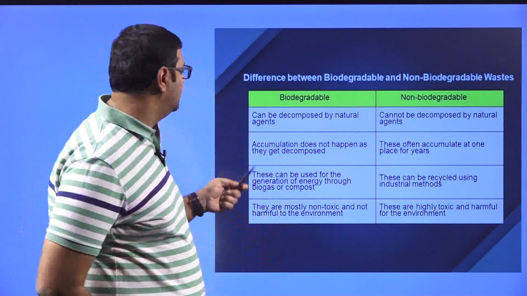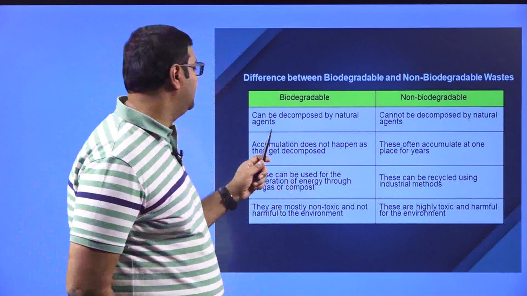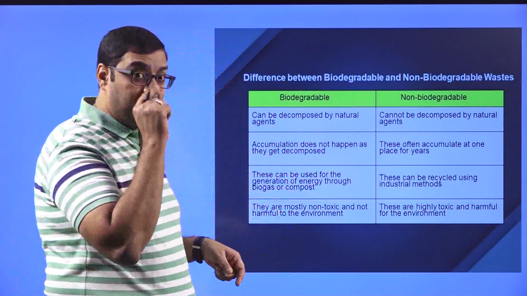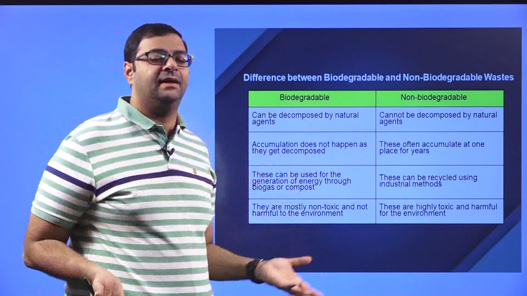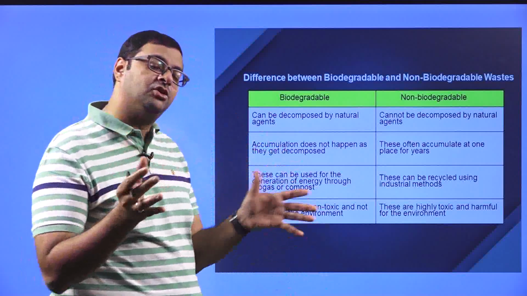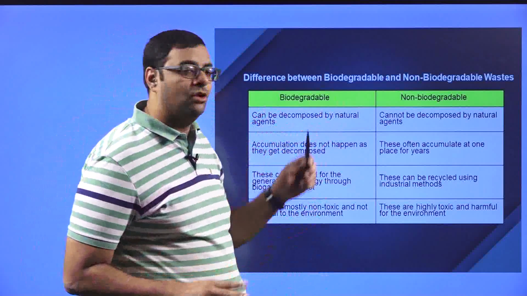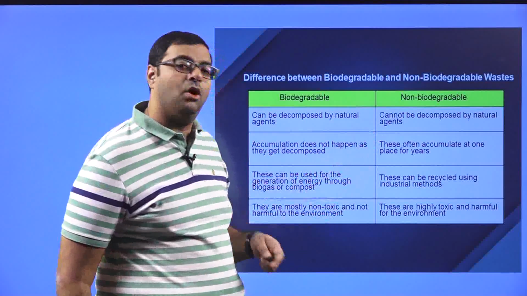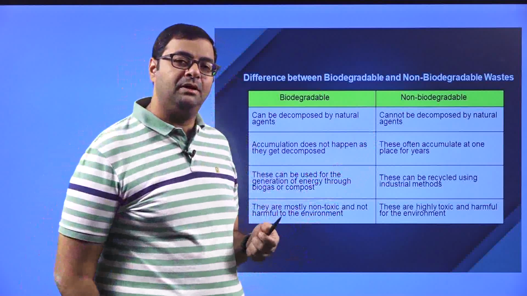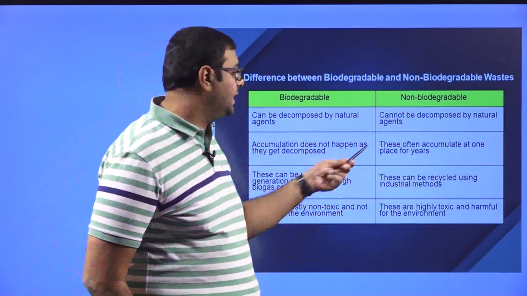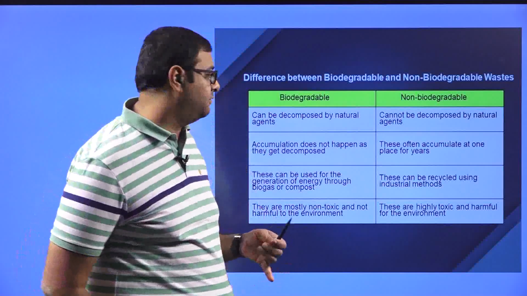In biodegradable waste, accumulation does not happen as they get decomposed, as with my body. Whereas non-biodegradable wastes often get accumulated for years.